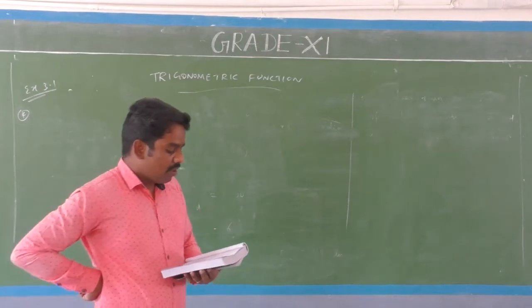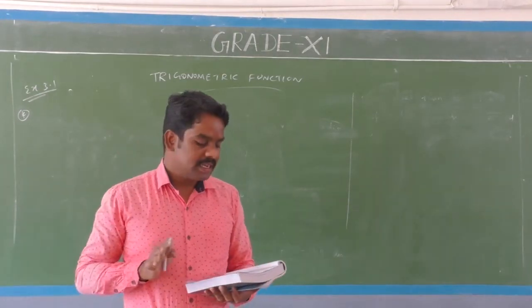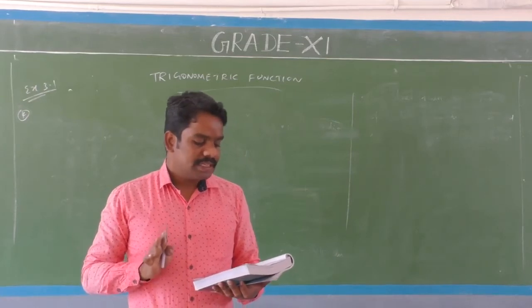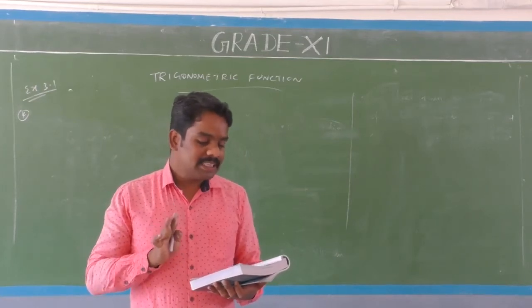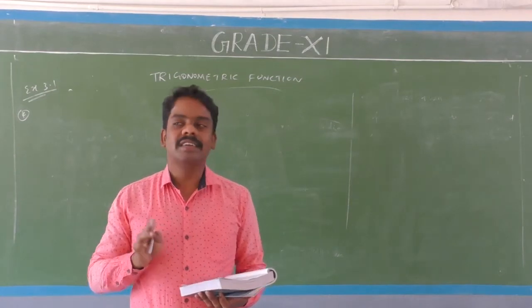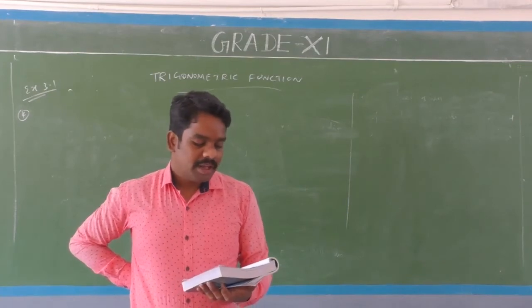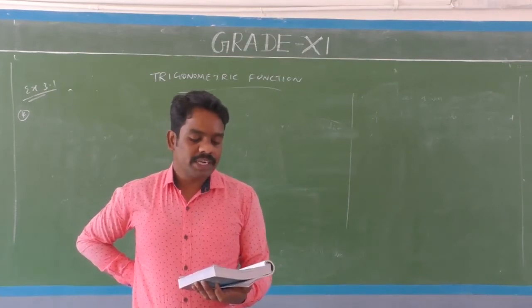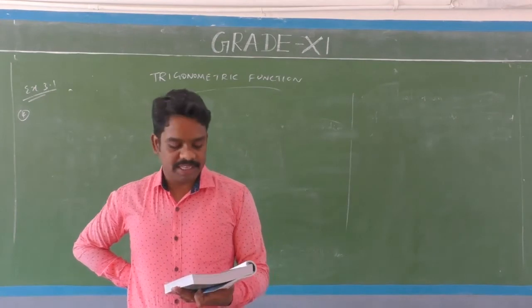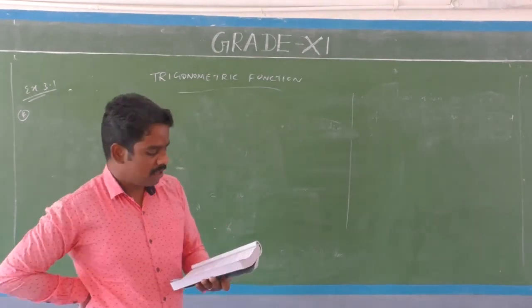Find the degree measure of the angle subtended at the center of a circle of radius 100 centimeter by an arc of length 22 centimeter. Use pi is approximately 22 by 7.